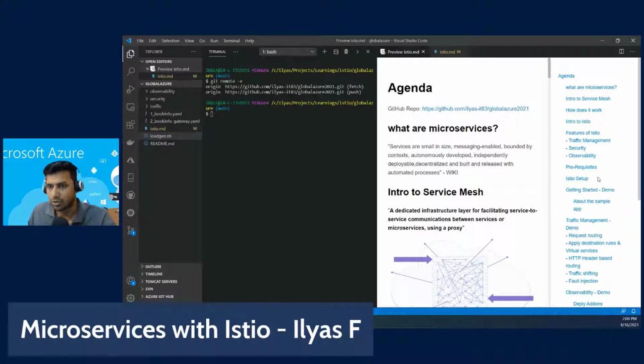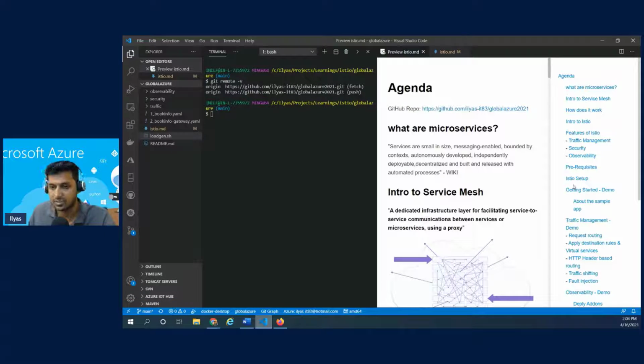And then we'll also go through a lot of demos. So this is mostly a demo-based presentation where we go through each of the concepts, and then we will learn by demonstrating how that particular challenge is solved by Istio. Thereby, we could get more understanding about these topics.